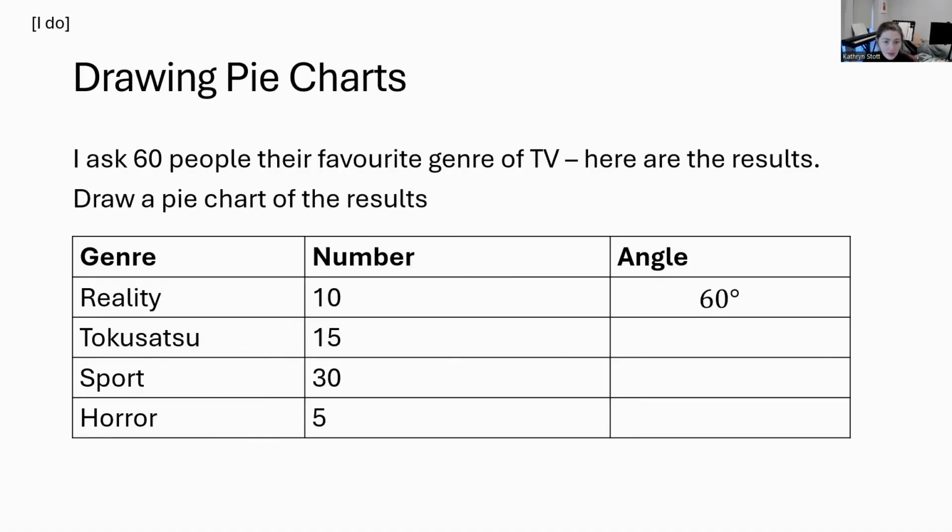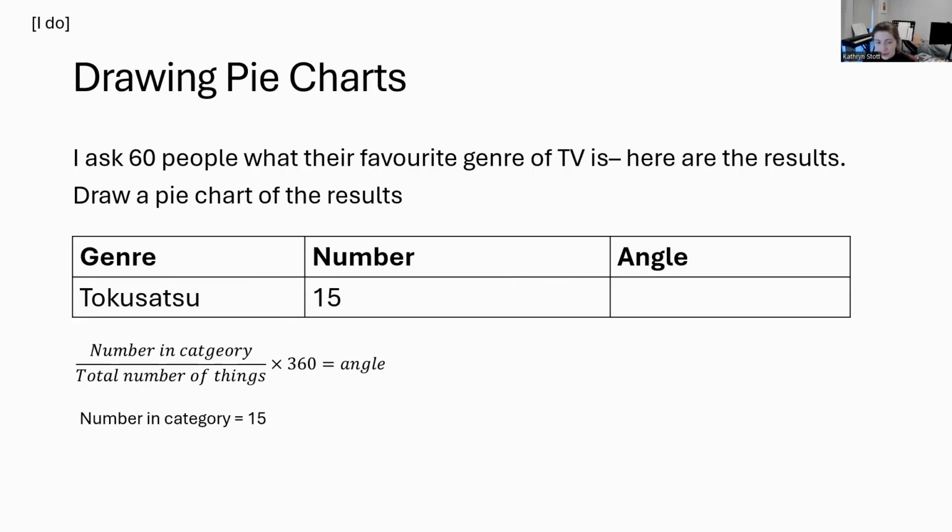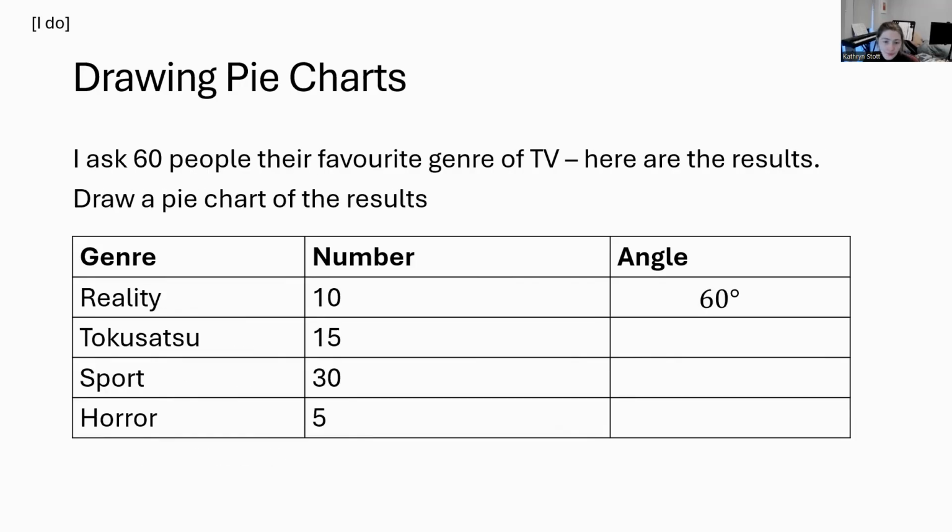Let's look at tokusatsu next. So I've got 15 people that chose tokusatsu. I can write out my formula, but it might also be easier to think, well, I had 15 people that chose tokusatsu. They're really into Kamen Rider. And I asked 60 people in total. So I got 15 out of 60 multiplied by 360 degrees, as you would get in a circle, which is 90. Get a right angle.